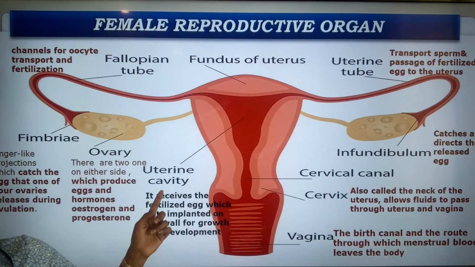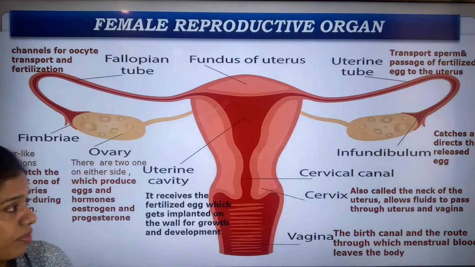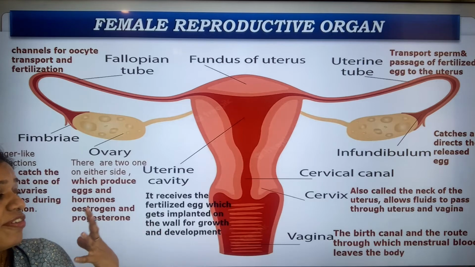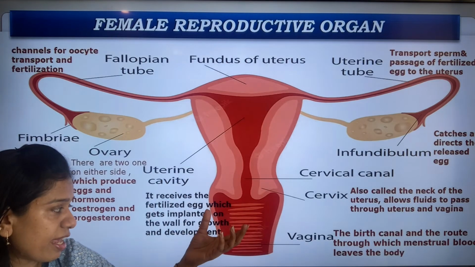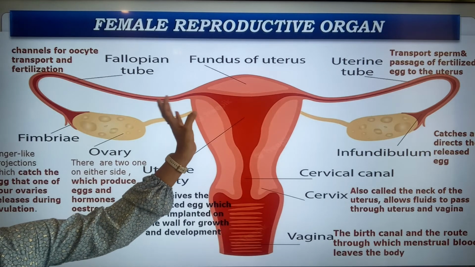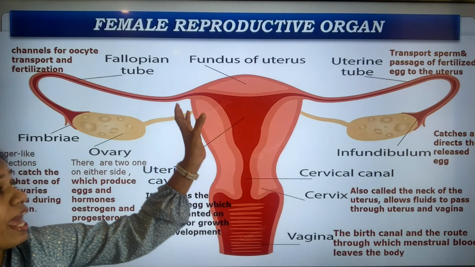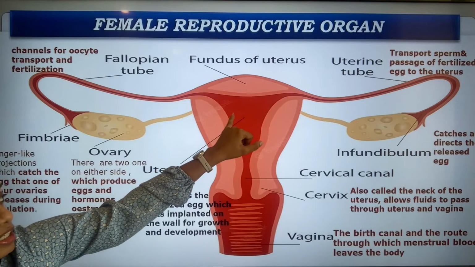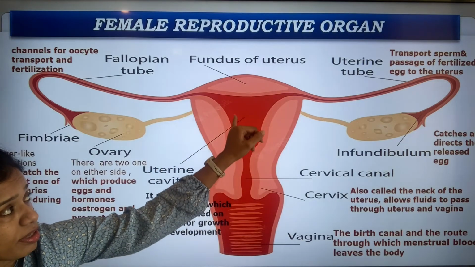And finally, the uterine cavity. The uterine cavity receives the fertilized egg. This fertilized egg starts growing in number, and it comes and gets implanted into the uterine cavity.